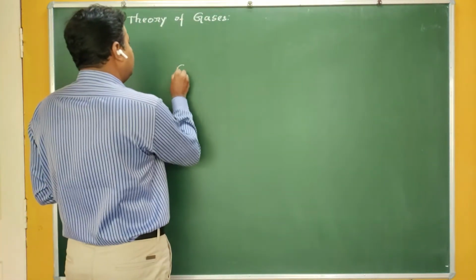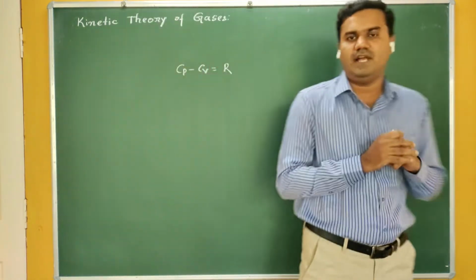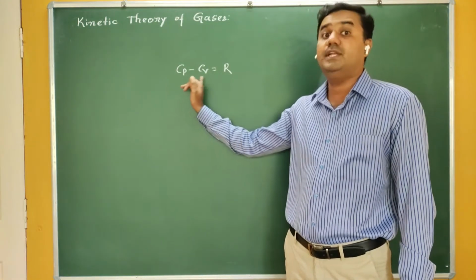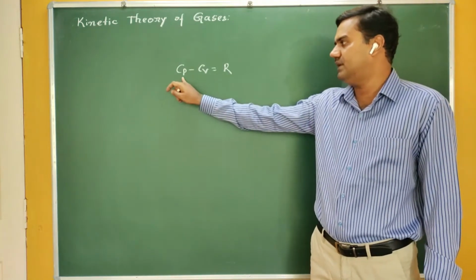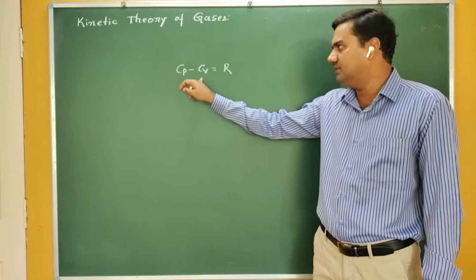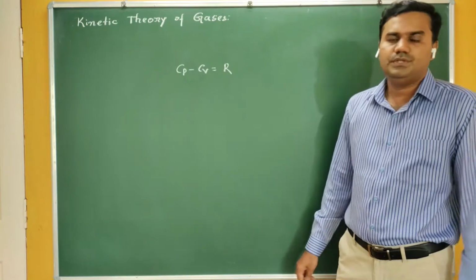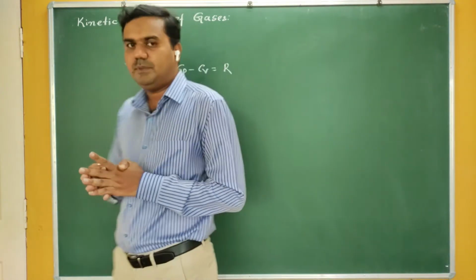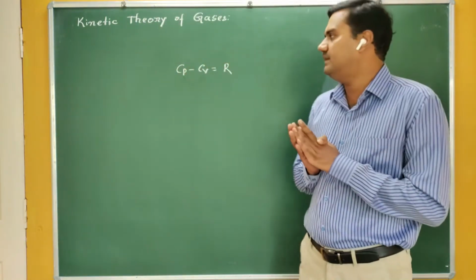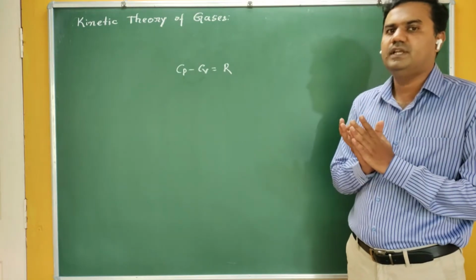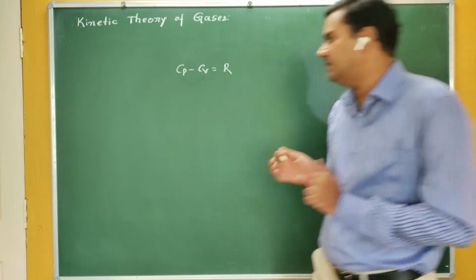For example, I have Mayer's relation, that is Cp minus Cv is equal to R. Mayer's relation says that if you take 1 mole of a gas and calculate the difference between the specific heats, you will get the universal gas constant. So this equation is independent of the nature of the gas. Whatever the gas may be, Cp minus Cv is always a constant quantity. That means this formula doesn't depend on the microscopic quantities.